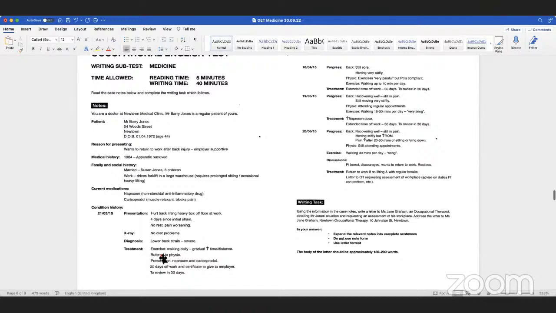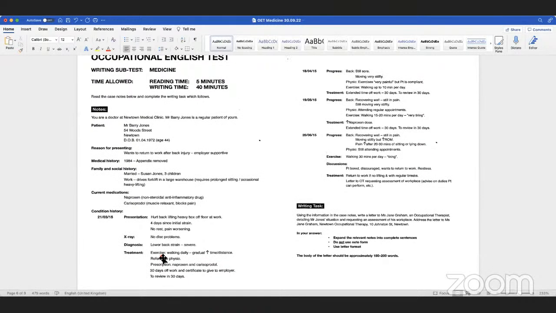Right. Now, what's the name of the patient here, guys? Mr. Barry Jones. And what is his problem? What is his injury? Back injury. Appendix removed. Now, remember, when we're looking for main ideas, we're looking for things that are the same that we can